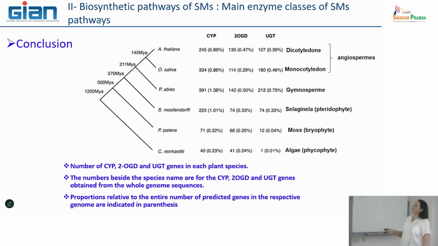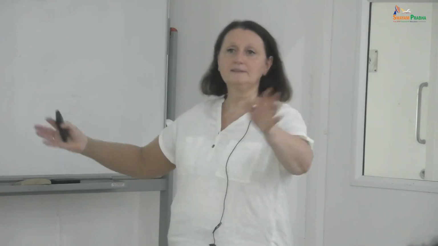But when we are looking at what happens in spermatophytes, such as gymnosperms and angiosperms, we observe a very increasing number of copies of the genes that encode this type of enzymes, and they start to represent some not negligible part of the genomes. This is coming with a diversification of metabolic pathways.